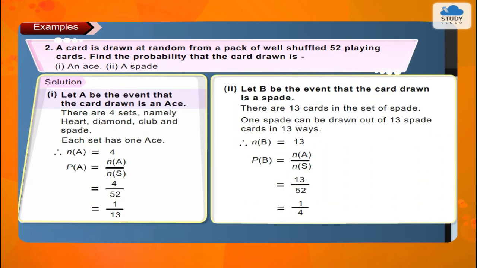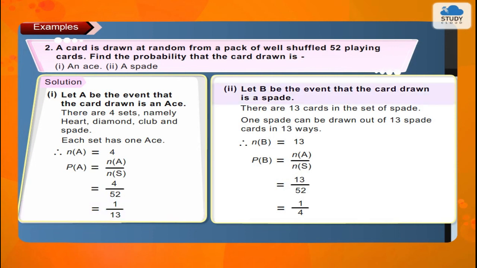1. Let A be the event that the card drawn is an ace. There are 4 suits, namely heart, diamond, club and spade. Each suit has 1 ace. Therefore, n(A) = 4. P(A) = n(A) upon n(S) = 4 upon 52 = 1 upon 13.